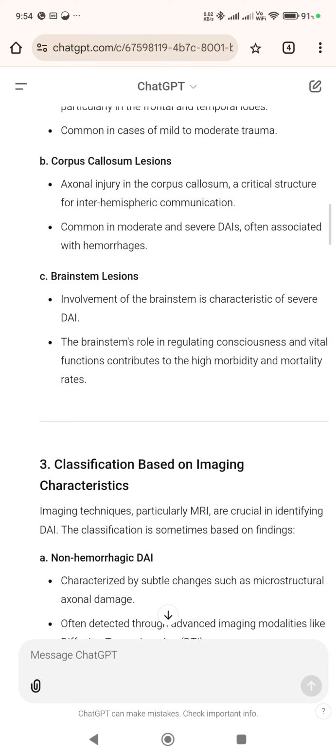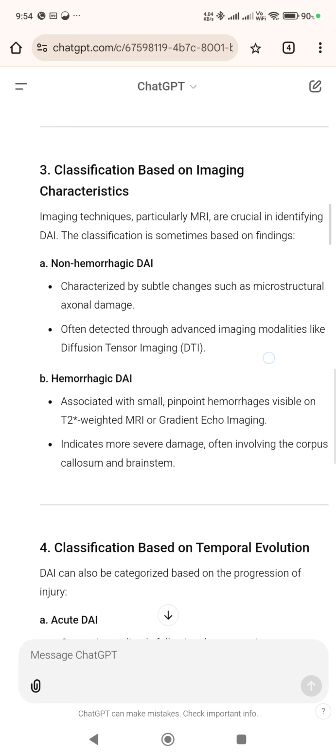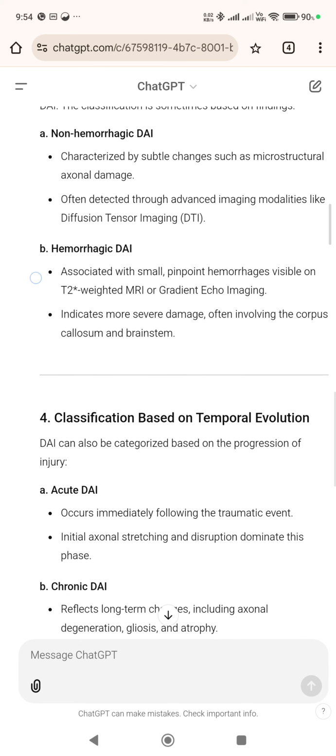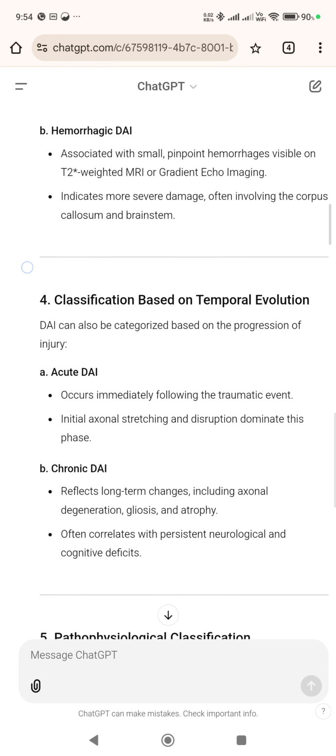3. Classification based on imaging characteristics. Imaging techniques, particularly MRI, are crucial in identifying DAI. The classification is sometimes based on findings. A. Non-hemorrhagic DAI, characterized by subtle changes such as microstructural axonal damage, often detected through advanced imaging modalities like diffusion tensor imaging, DTI. B. Hemorrhagic DAI, associated with small pinpoint hemorrhages visible on T2-weighted MRI or gradient echo imaging, indicates more severe damage, often involving the corpus callosum and brainstem.